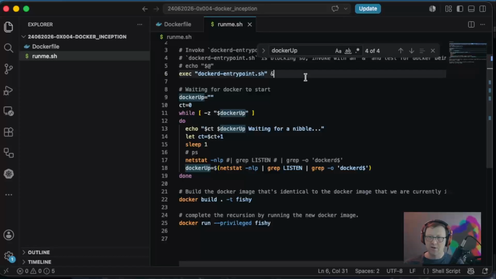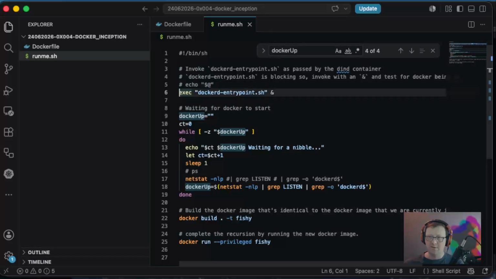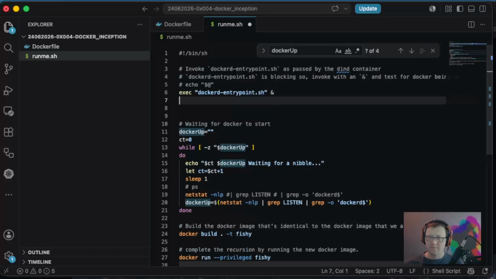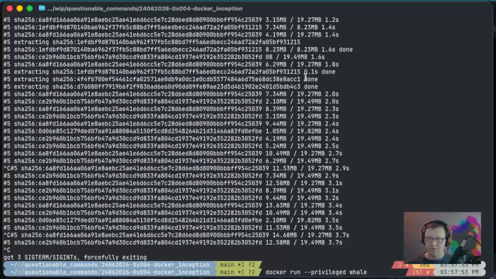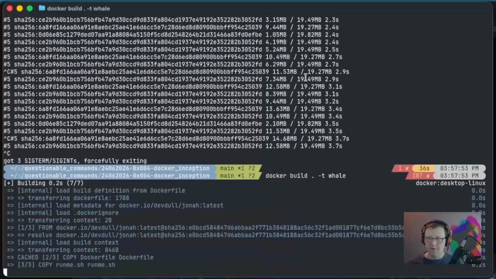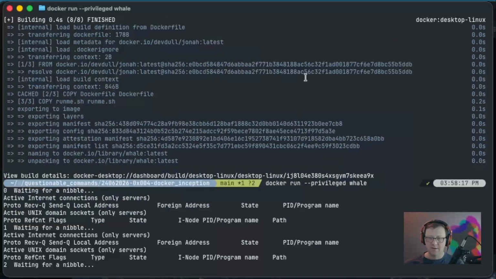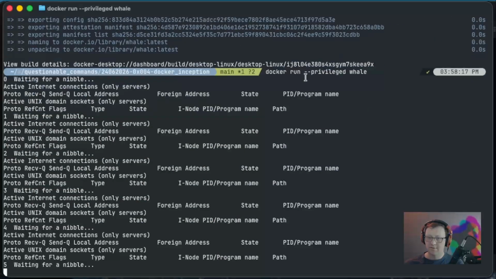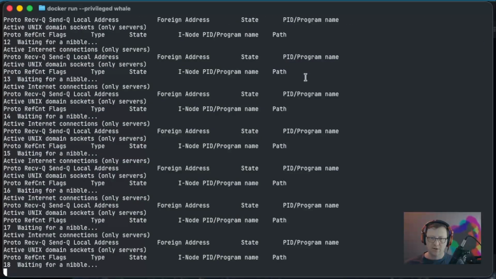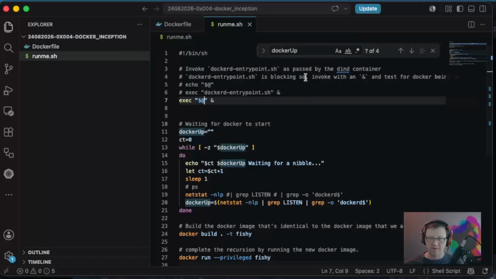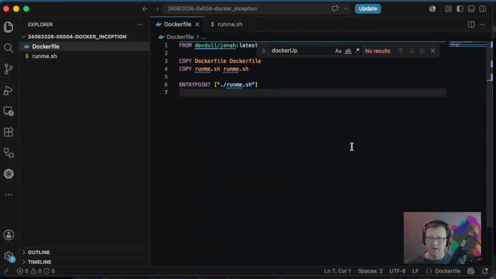Let's change this back to $@. Go ahead and comment out this so I don't have to reproduce it. Let's see what happens. Build, run. Okay, no, this is much too long, but I'm wondering if yes, okay.